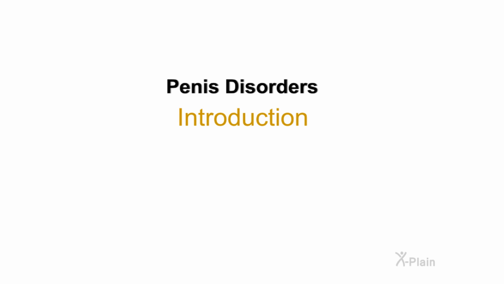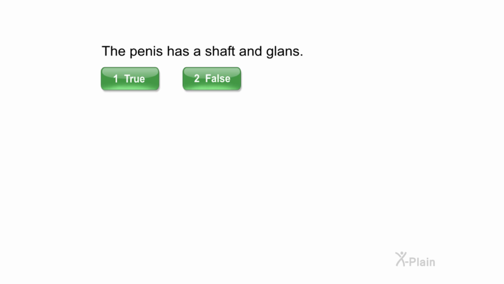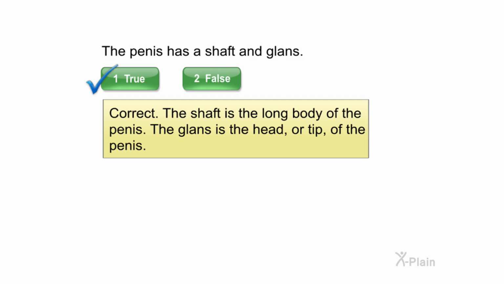Penis disorders. Introduction. The penis has a shaft and a glans. Select true or false. Correct. The shaft is the long body of the penis. The glans is the head or tip of the penis.